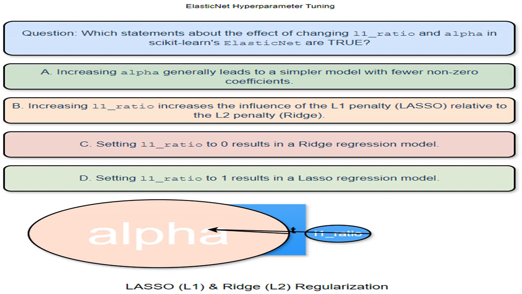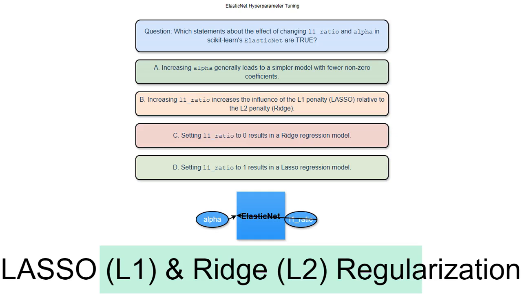A larger alpha means stronger regularization. This reduces model complexity by pushing some coefficients toward 0. Think of it as a volume control for the regularization. These are two types of regularization techniques that help prevent overfitting. Lasso, least absolute shrinkage and selection operator, adds a penalty proportional to the absolute value of the coefficients. It tends to shrink some coefficients to exactly 0, performing feature selection. Ridge, L2, regularization adds a penalty proportional to the square of the coefficients. It shrinks coefficients towards 0 but rarely sets them to exactly 0.